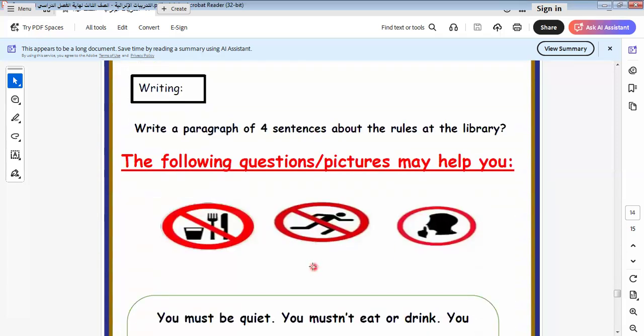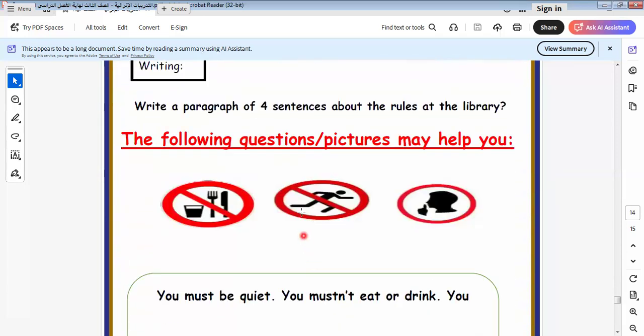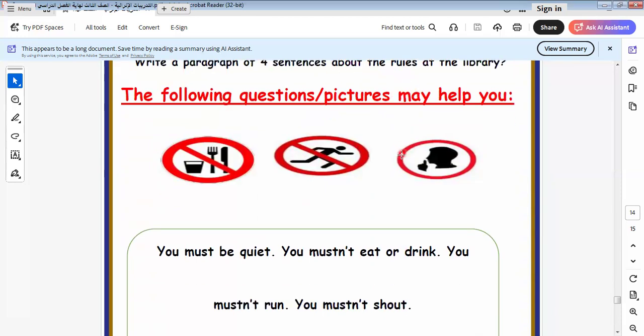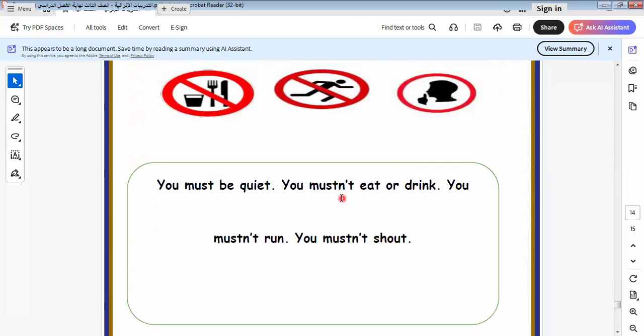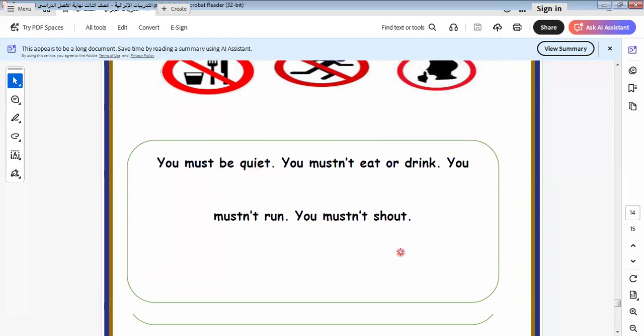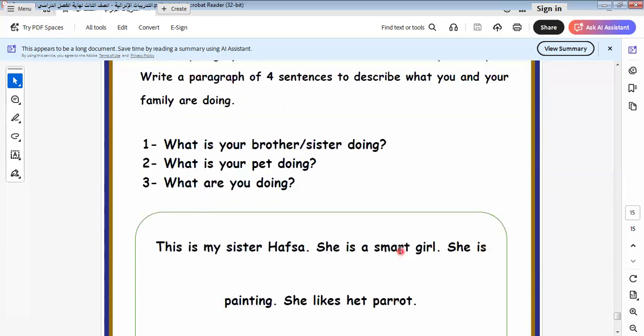Let's go to another item here. Here is a paragraph about the rules in the library. Okay, so here we say what are the rules that we must follow in the library. We must be quiet. In the library, we must be quiet. We mustn't eat or drink. We mustn't run. We mustn't shout.